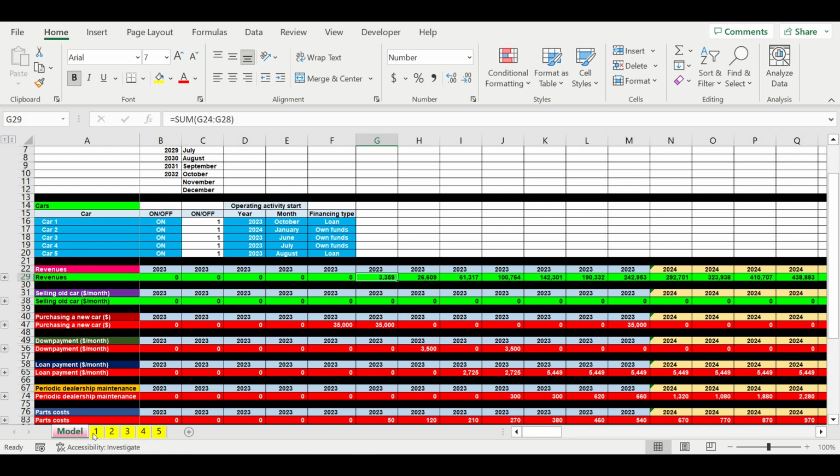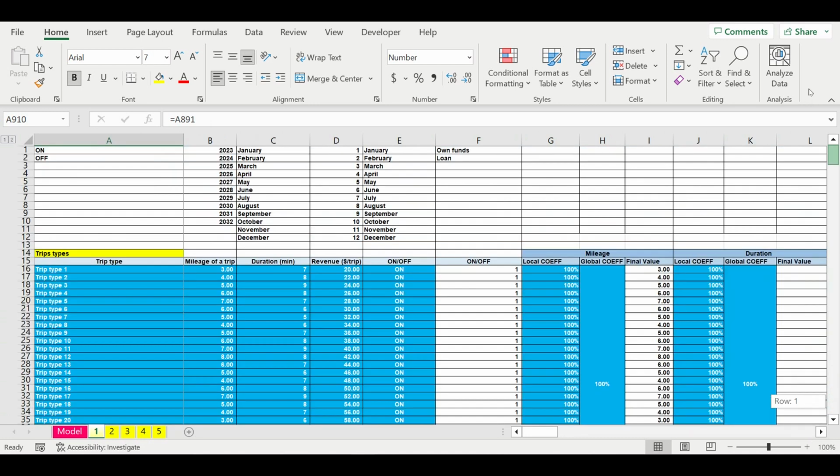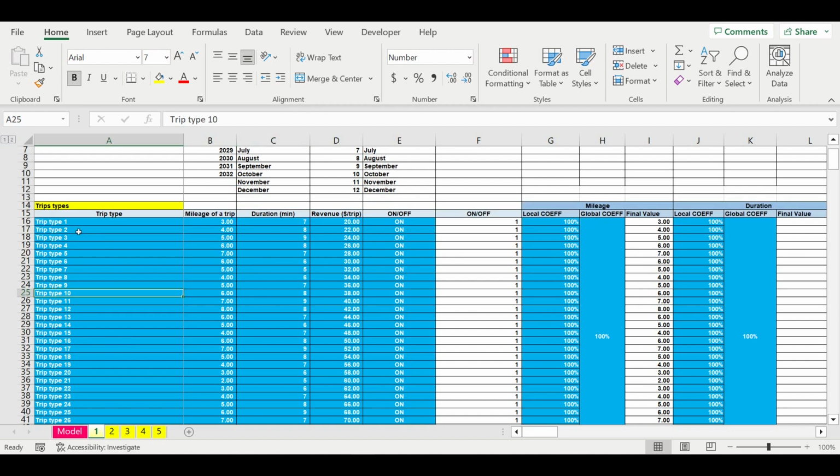First of all, let's briefly run through what we did during our previous tutorials. These are, for example, 5 cars that we have in our fleet. And for each car we may have different types of trips. This is the mileage of the trip, duration of different types of trip, revenue per trip.